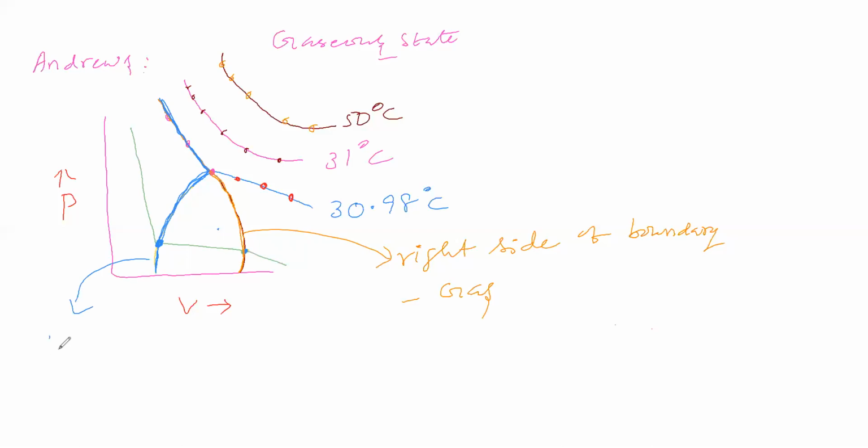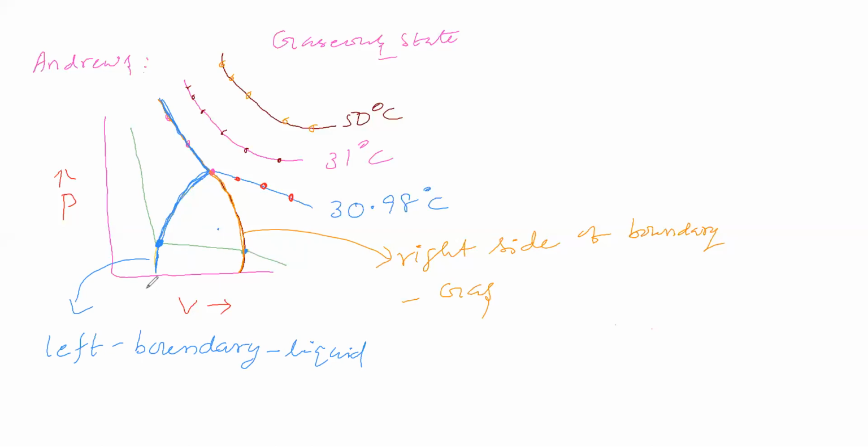Left side of this boundary line, carbon dioxide exists in liquid state. Now, left side of this boundary line, in the sense the boundary line is like this, carbon dioxide is in liquid state.